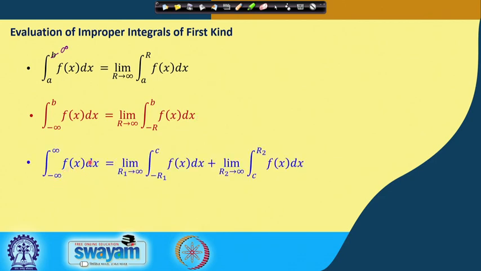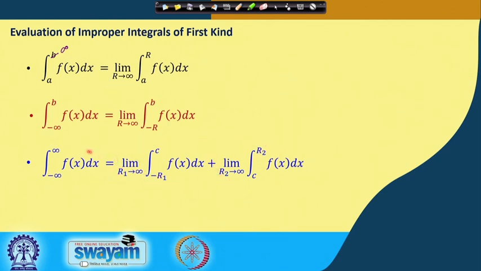Now if we have again a first kind integral, but with both the limits, minus infinity and plus infinity, what will we do? We will break this integral into two parts. One we will take as the limit r1 to infinity, where for the minus infinity we have replaced by minus r1, and for the plus infinity we have replaced by r2, and we have taken r1 to infinity and r2 to infinity.